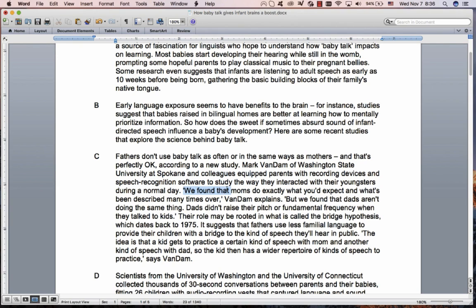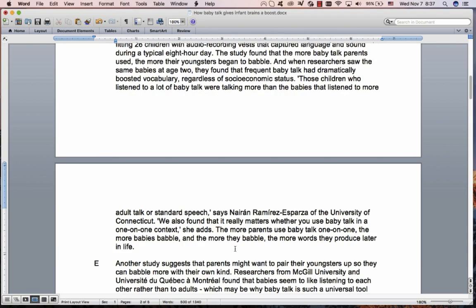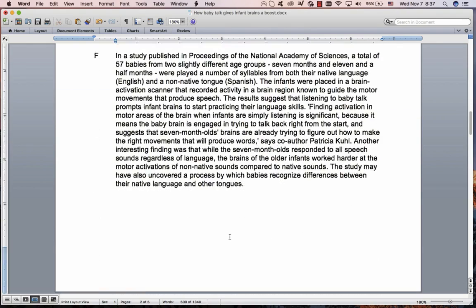And then here you see language like that kind of thing. We found that, it was seen that. And that goes on to the results of the study. And then very often with the questions you can see if they're asking about the description or are they asking about the results, and that can save you time. Exactly the same thing happens over here. They collected all of these, parents and babies, and that's what they did. Description of the study. Found that. And that's the results of the study. Great. I'll stop talking about that. Let's get on with it.